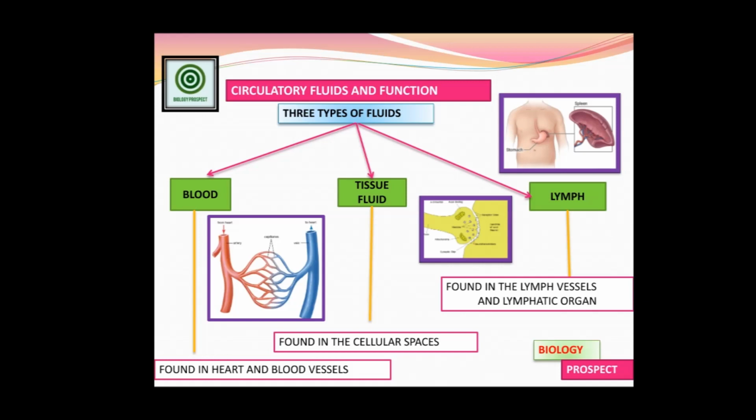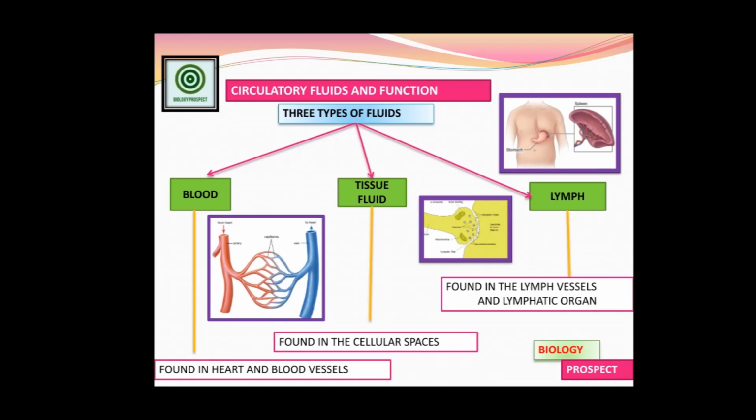And the last one is the lymph. The speciality of the lymph is that it is always found in those places where blood cannot reach, the body parts or cells the blood is unable to reach. The lymph can reach these parts and perform the same tasks that the blood performs. It is found in the lymph vessels and the lymphatic organs.